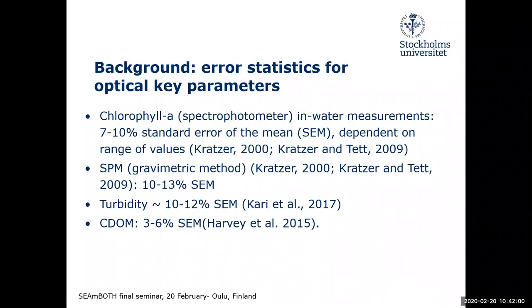So here first a little bit about the error statistics. Chlorophyll A usually has an error of 7 to 10% if you measure it with a spectrophotometer. And suspended particulate matter has an error of about 10 to 13%. It depends on the ranges of values. And turbidity 10 to 12%, and colored dissolved organic matter, a yellow substance, is about 3 to 6%. So you can assess your data quality by first looking at those standard errors of the mean, which will basically give you an idea if you're doing a good job with your measurements.